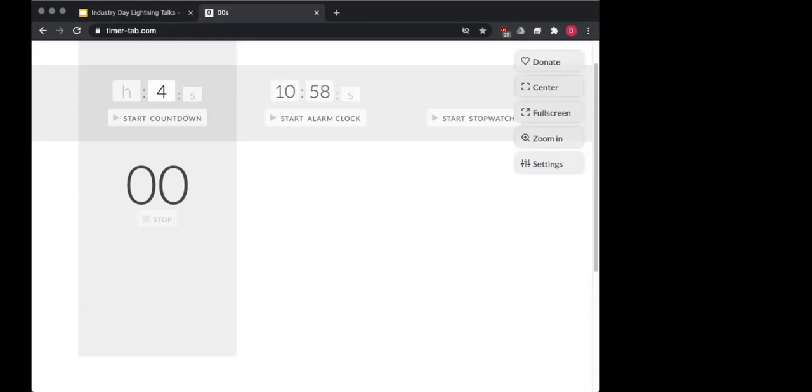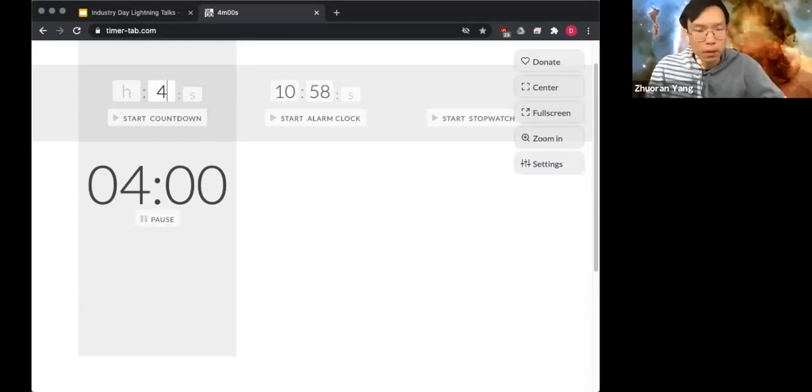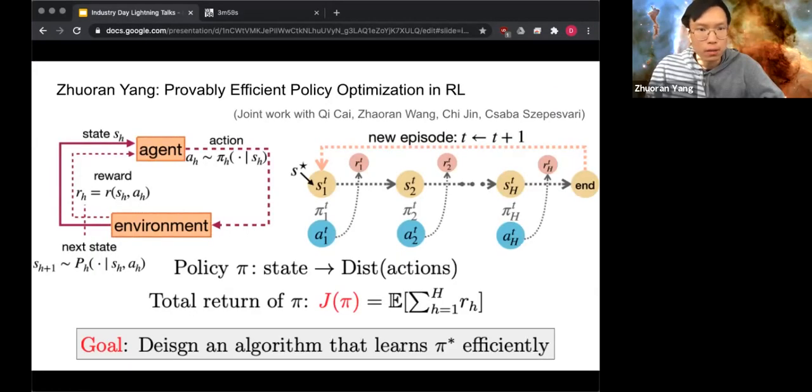Zhuoran? Hi, this talk is about exploration in policy gradient methods. Recently, there have been many successes of policy gradient methods, such as AlphaGo and AlphaStar for solving the games of Go and StarCraft, respectively. These successes all require a gigantic amount of data, which makes these methods unrealistic for problems where data acquisition is costly.